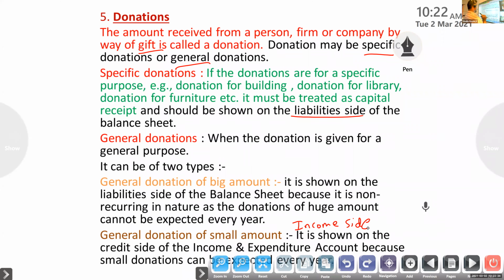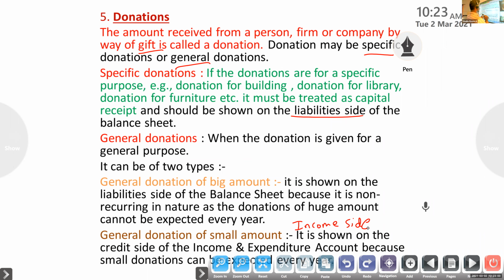So donation means the amount received by way of gift. There are two types, specific donation and general donation. Specific donation will come on the liability side of the balance sheet. General donation is for a general purpose, any purpose we can use. If it is a big amount, it is liability side; if it is a small amount, income side.